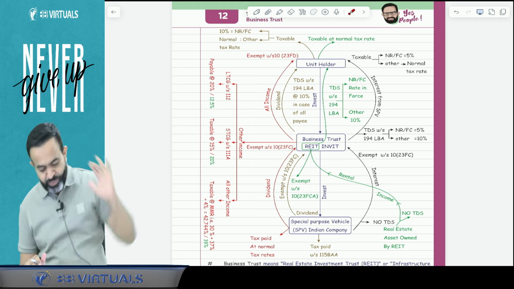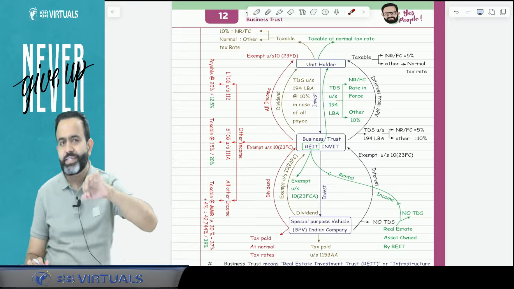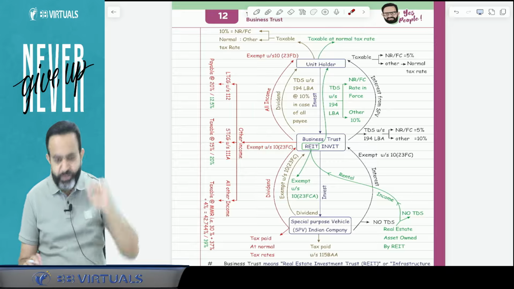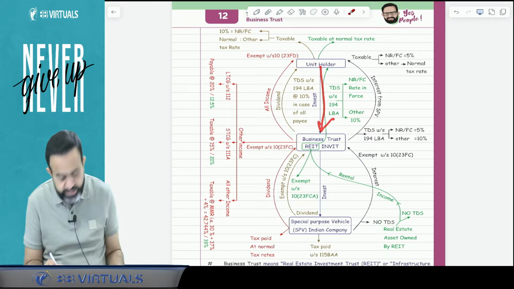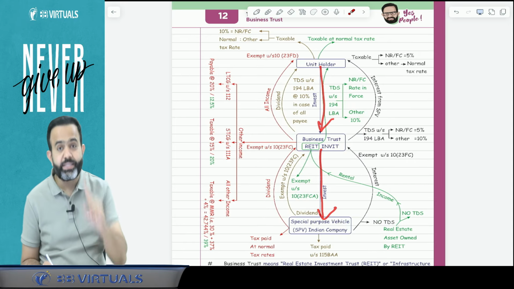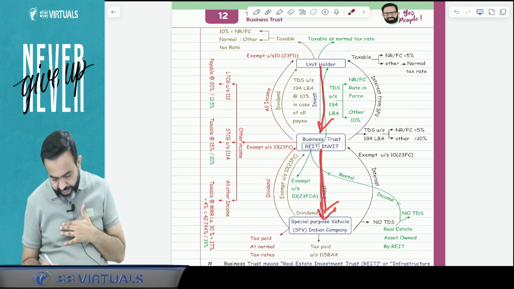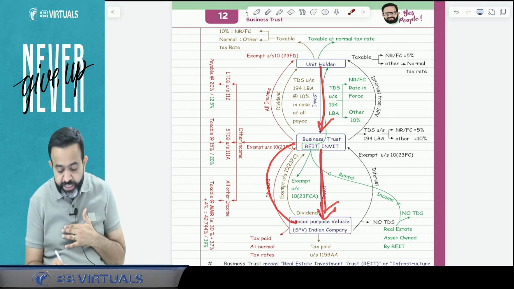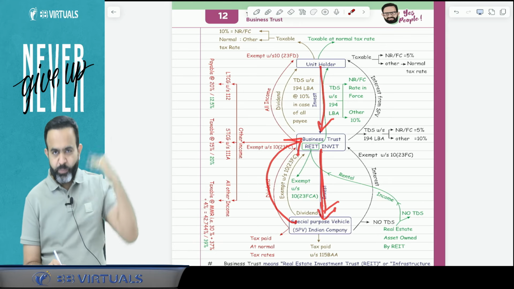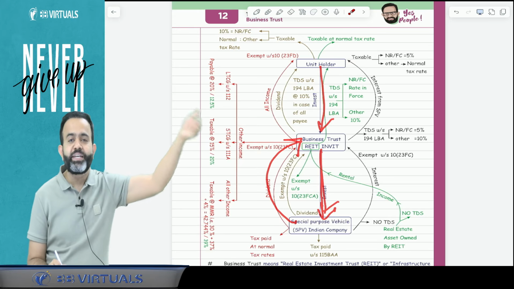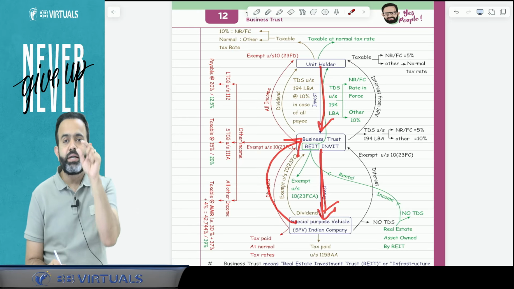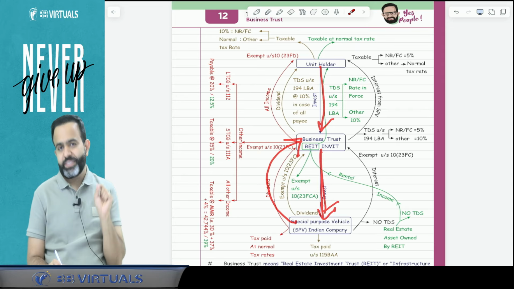Now try to understand, all people pay attention. Here we will discuss income one by one. The unit holder will invest in the business trust, and the business trust will invest in the SPV. Now suppose the SPV has distributed dividend to the business trust. What will be the taxability of the dividend in the hands of the business trust?